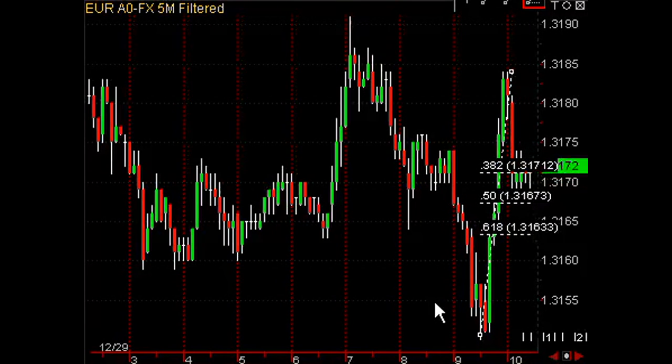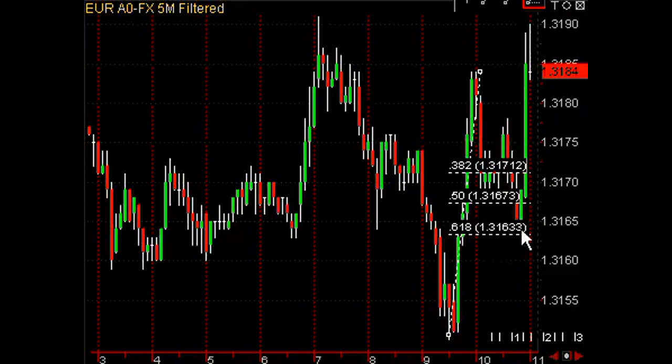So let's look at this particular example. The market pulls right down to the 61.8% level. If you would have bought at 50 and scaled in to 61.8, the market continues its uptrend.